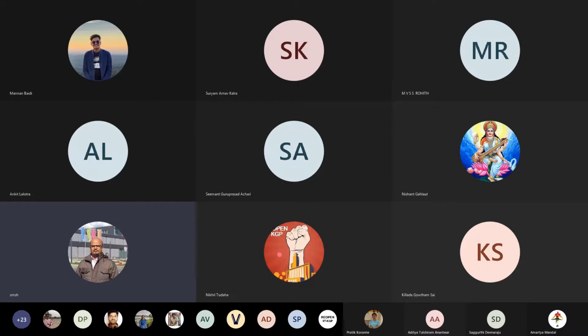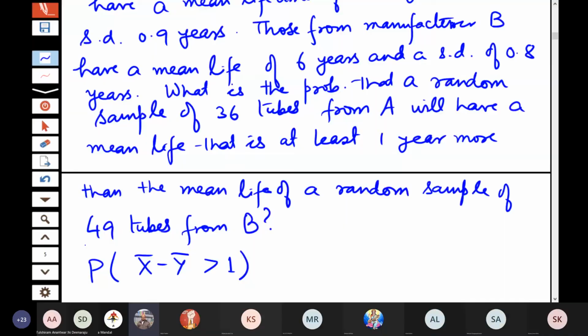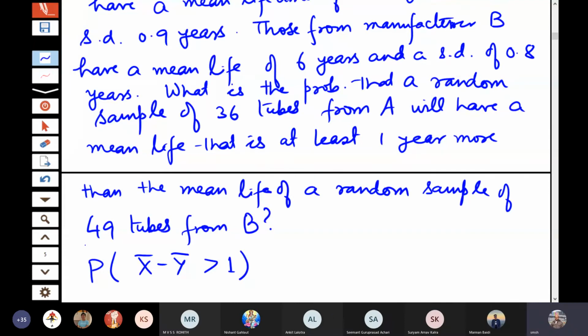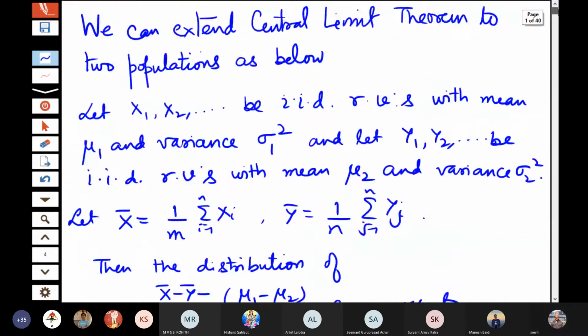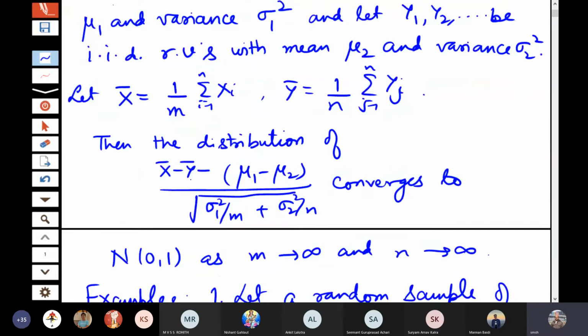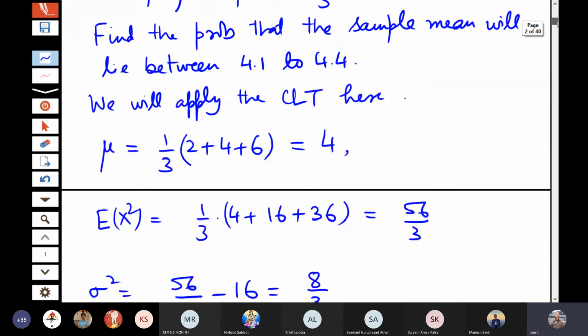This is the problem that has been asked. So let us apply the result of the central limit theorem statement for two populations. As you can see here, I wrote the statement here: x bar minus y bar minus mu1 minus mu2 divided by square root of sigma 1 square by m plus sigma 2 square by n. It converges to normal 0, 1 when m and n become large.